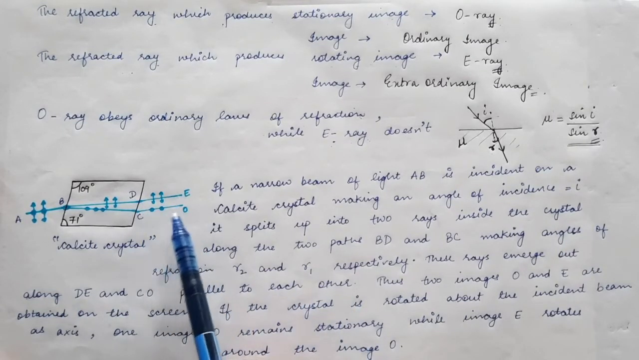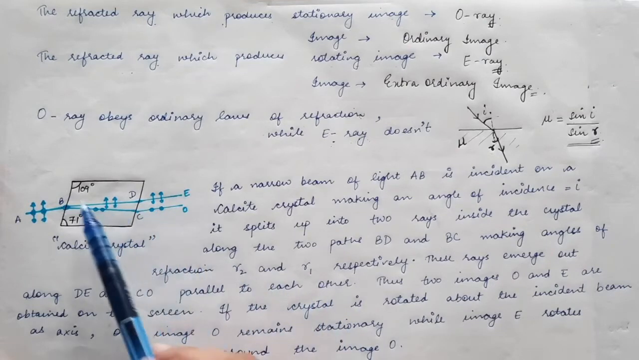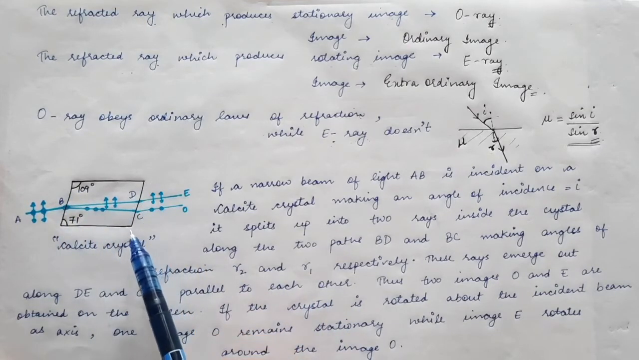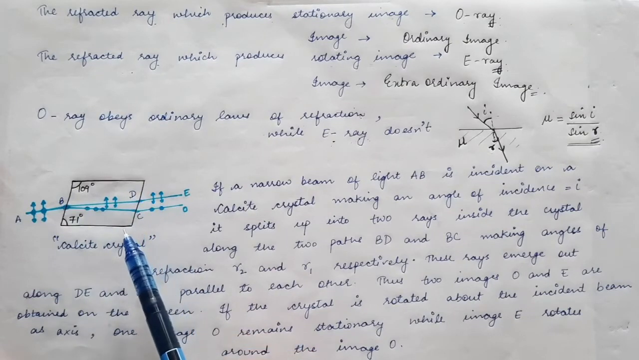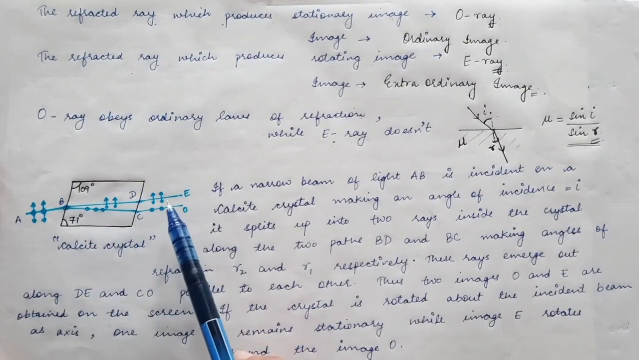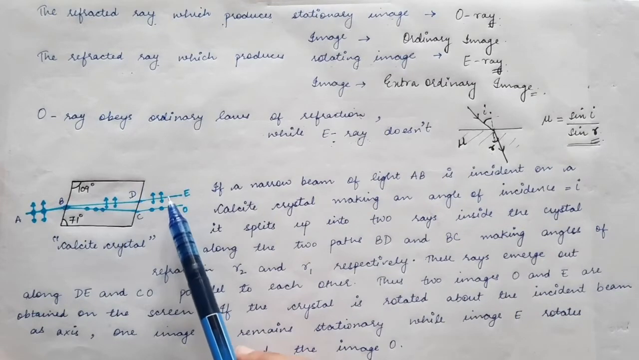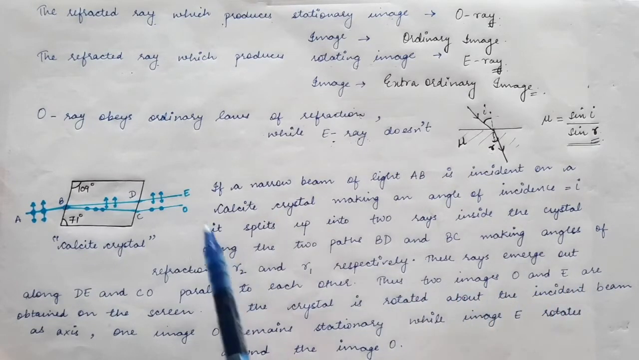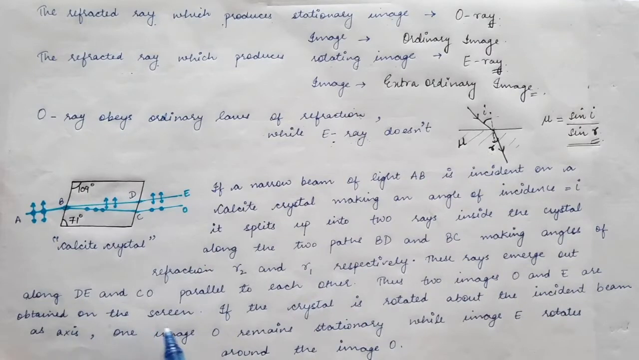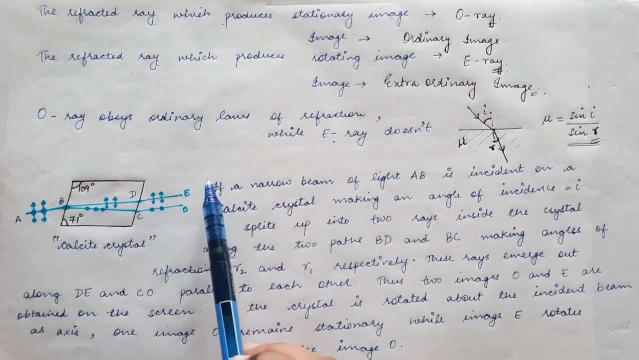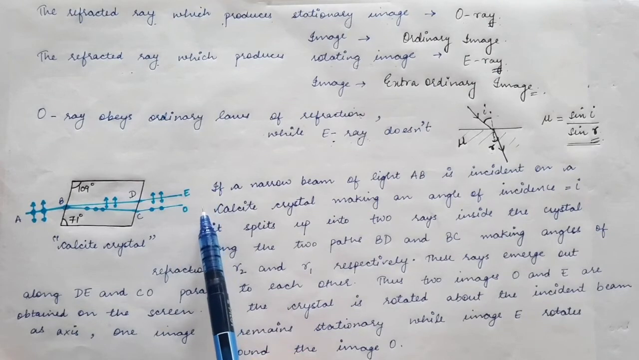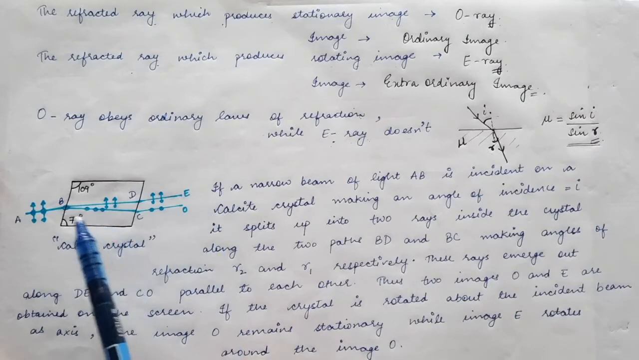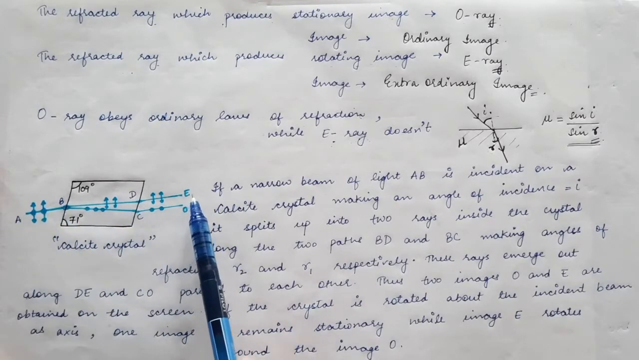These rays emerge out parallel to each other because the two opposite faces of the calcite crystal are parallel to each other, and therefore the E ray and the O ray emerge out as parallel beams. So thus two images, O and E, are obtained on the screen. When these rays fall on the screen, they will make two images. Therefore, when we place a birefringent material over any object, we get two images.